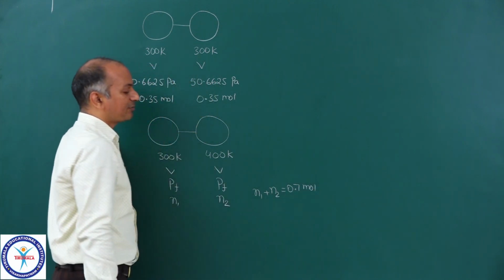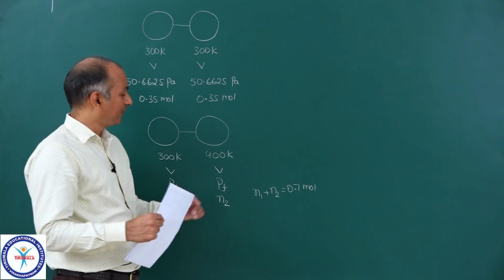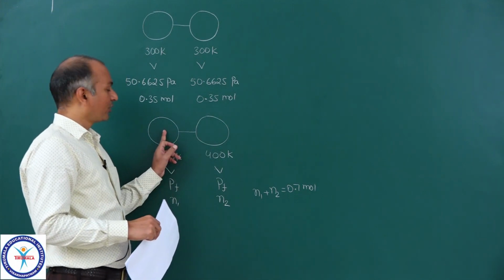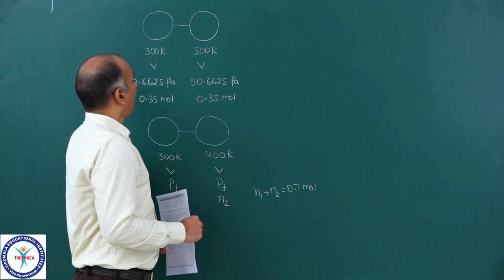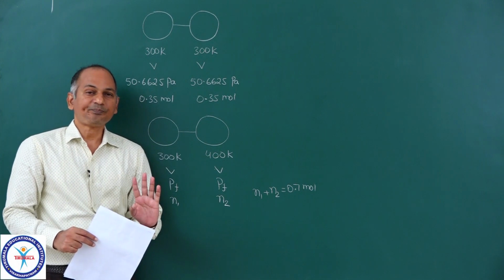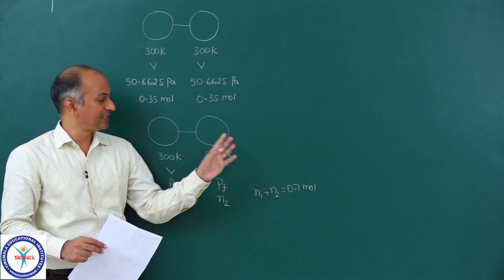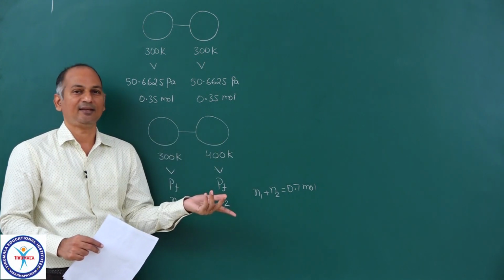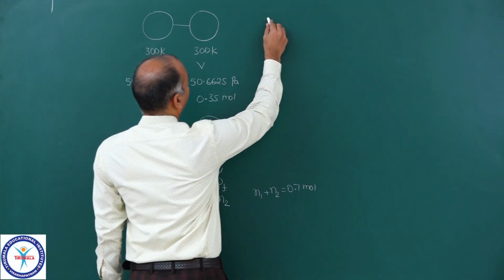N1 plus N2 must be equal to 0.7. They redistribute. If the moles here is X, then the moles here is 0.7 minus X. Okay. Now he is asking what is N2, what is N1. Then he is asking what is the final pressure, the pressure which is same in both the vessels finally. Okay. So what we can do here?